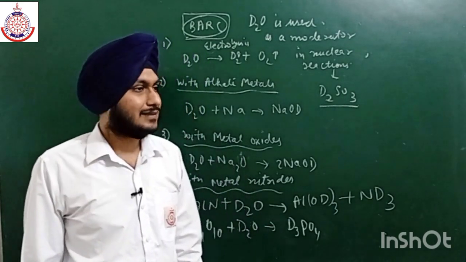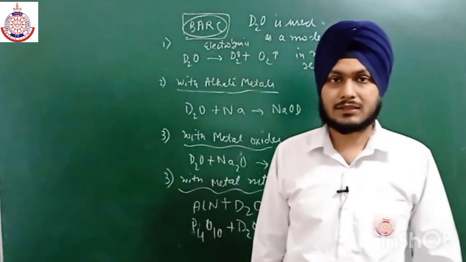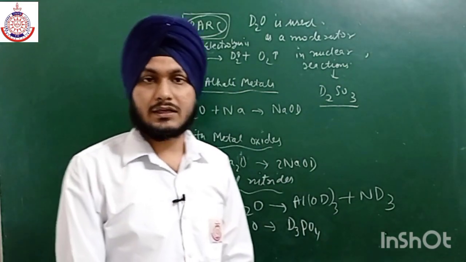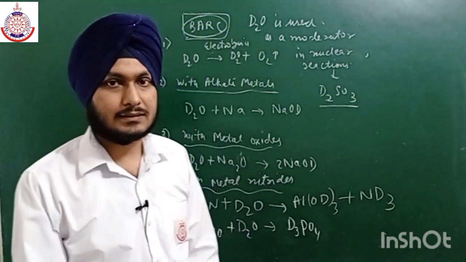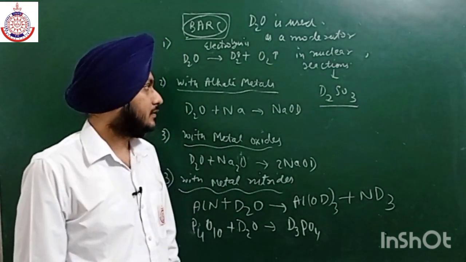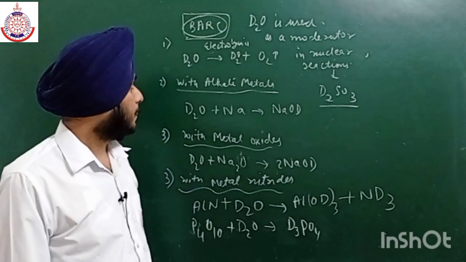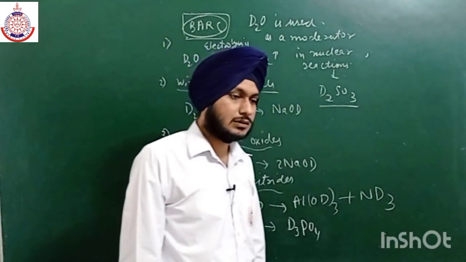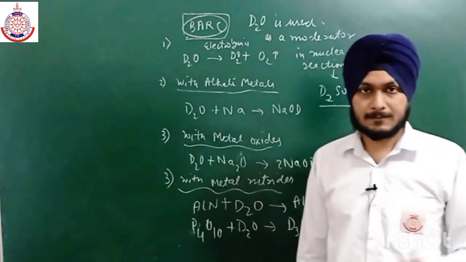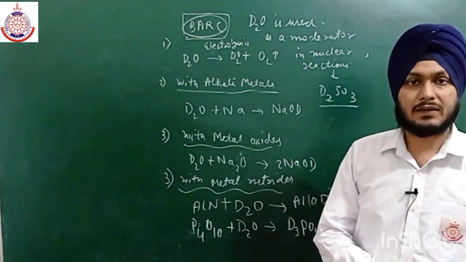Otherwise D2O is quite toxic, and it is not a good supporter of life as H2O is, so that is why it is not good for us. So this is all about heavy water. The main advantage of heavy water is in the nuclear power industry.